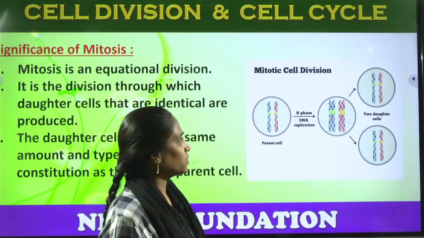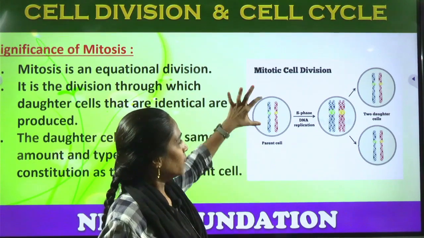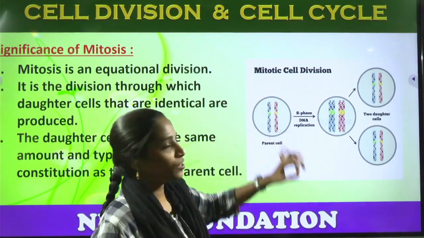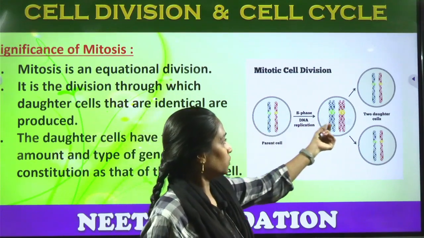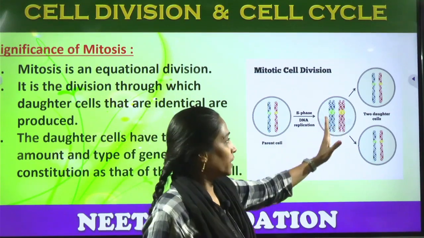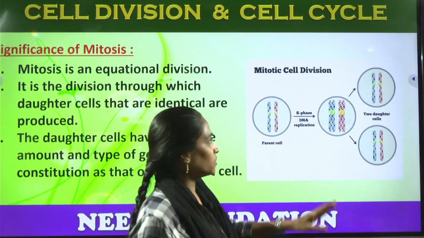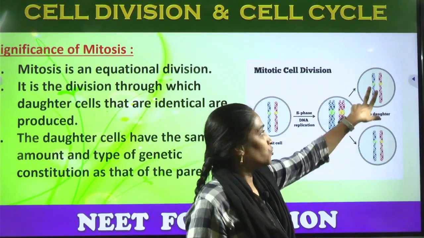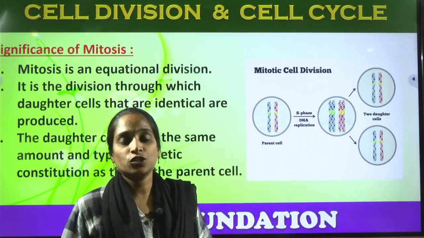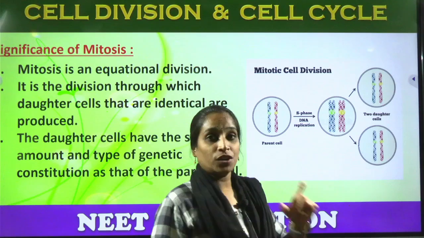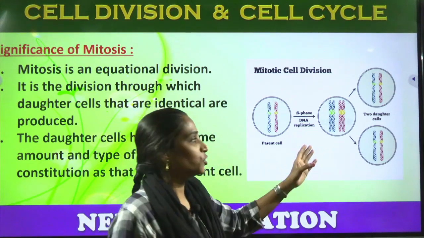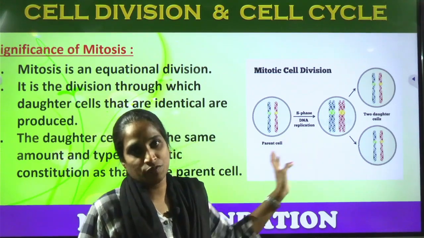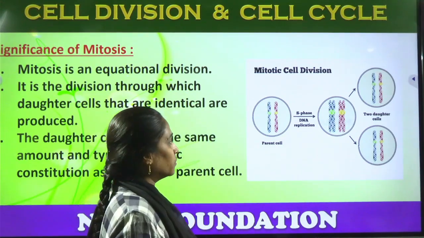A clear picture is given here. You see the parental cell and the color of the chromosomes: one is bluish and one is reddish. As they both form as individuals, they again undergo the division process, and here the blue and red are also formed in both cells. So the same kind of characters will be distributed to the offspring, and the same number and quantity of chromosomes will be distributed to the daughter cells. This is the main significance of mitotic cell division.